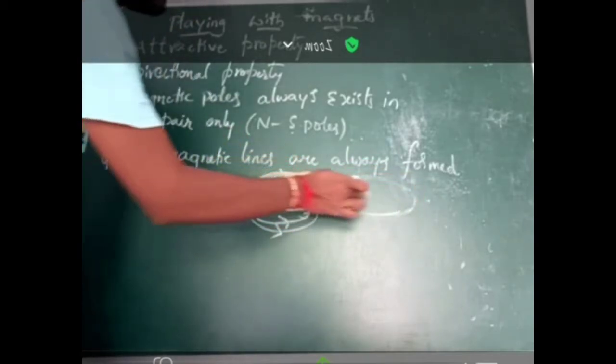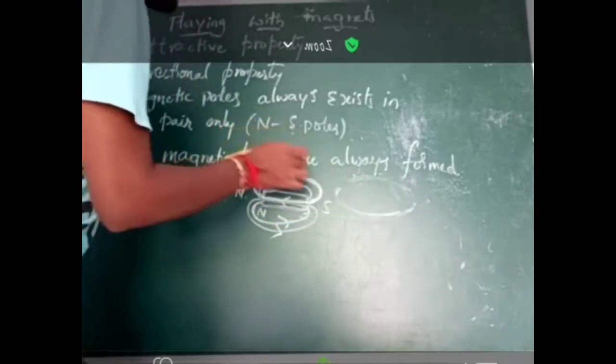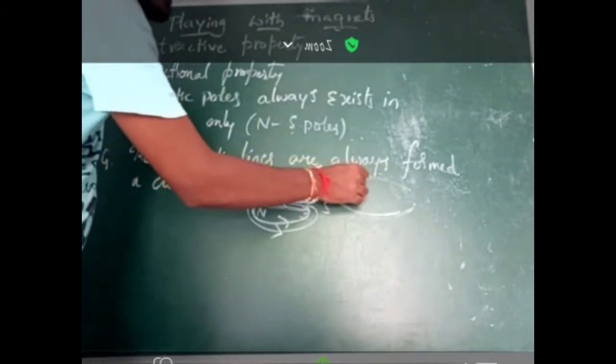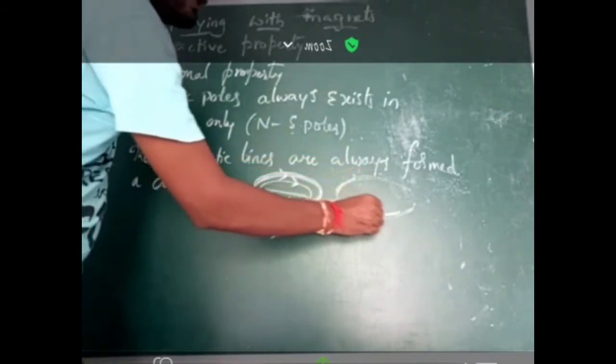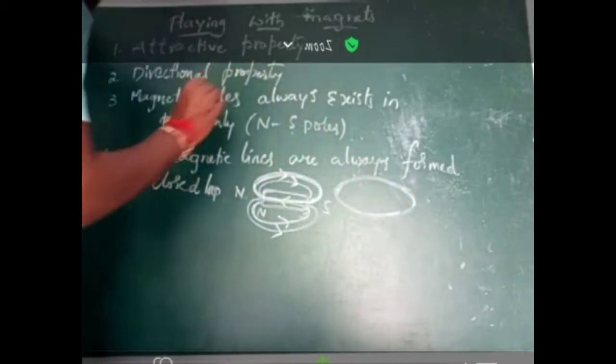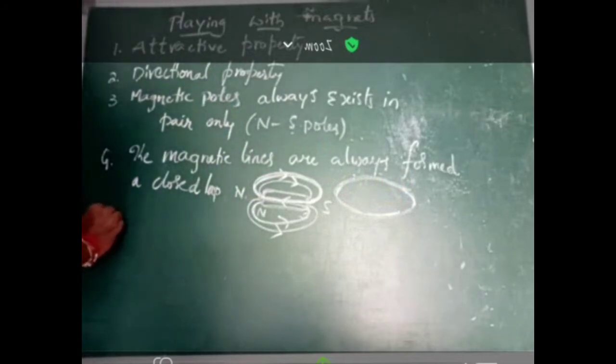So if there is no breakage at any point or position, there should not be any breakage in the lines of force. So these lines of force always form a closed loop. Is it clear?